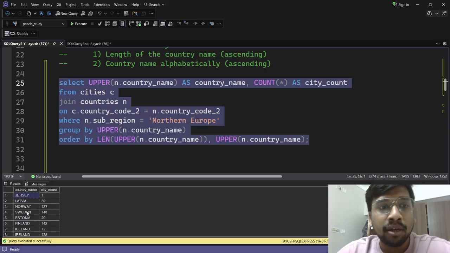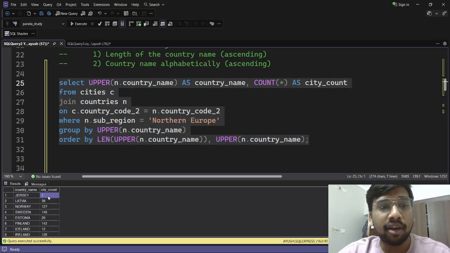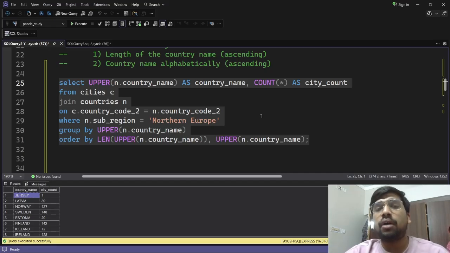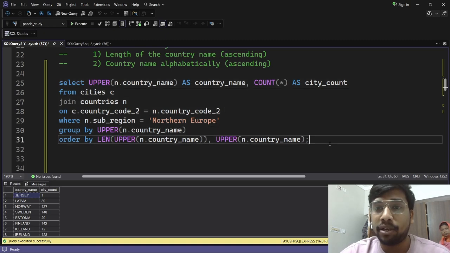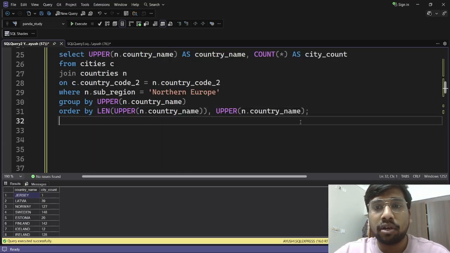We have a table here with the country names which are in completely uppercase, and then we have the city count, and the table is arranged first according to the length of the country name, then in the ascending order of the alphabetical ways in which the country name will appear. Or you can say in the lexicographic order, like in the order in which the words would appear in a dictionary. Okay, so with this we are done with the third question.